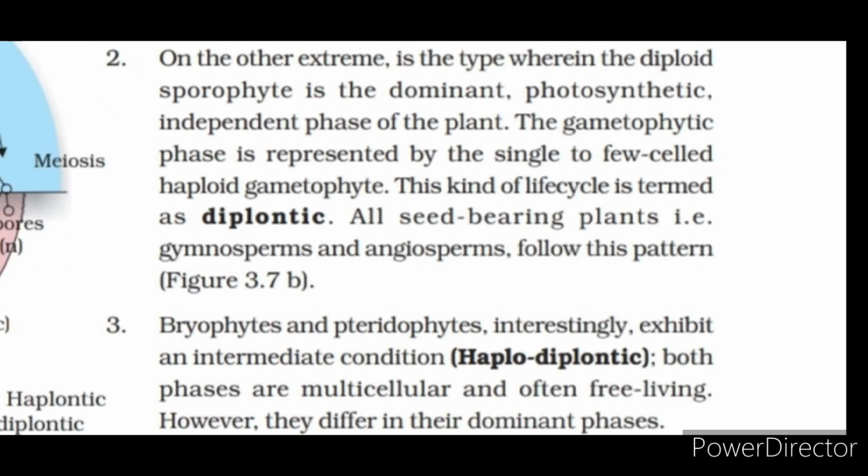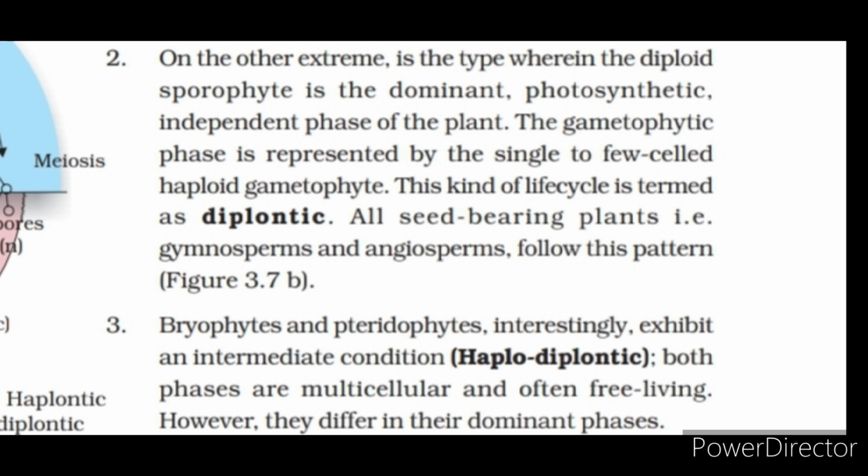2. On the other extreme is the type wherein the diploid sporophyte is the dominant, photosynthetic, independent phase of the plant. The gametophytic phase is represented by the single to few-celled haploid gametophyte. This kind of life cycle is termed as diplontic. All seed-bearing plants, i.e. gymnosperms and angiosperms, follow this pattern.